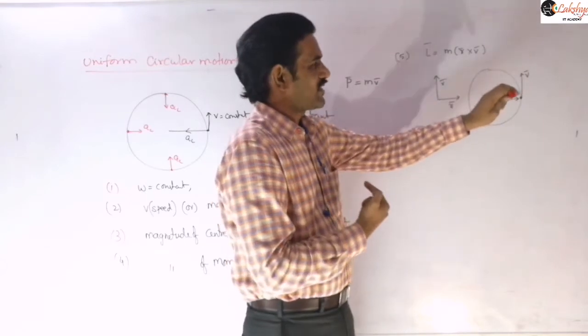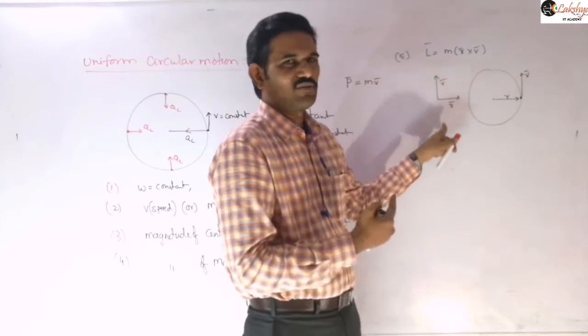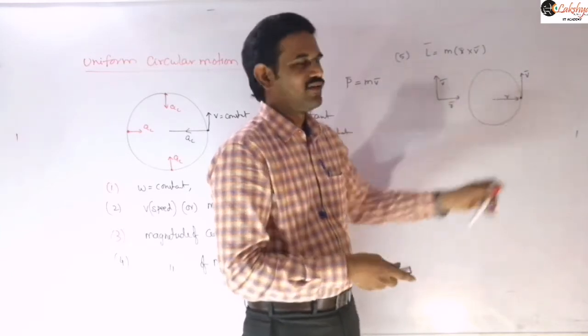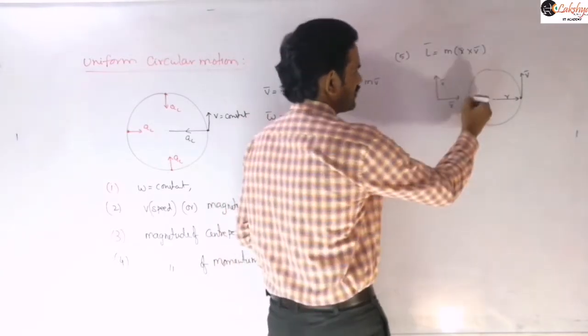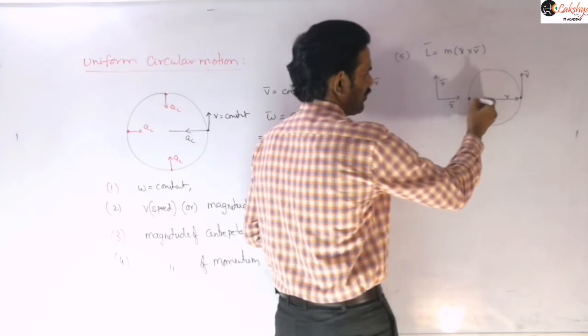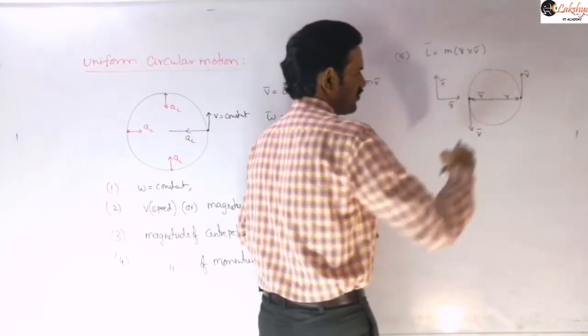So it is along the axis of rotation. Wherever the particle is, we can observe that r bar cross v bar will be out of the plane only. So for this position I explained here. Now, for example, if I consider this opposite position, when the particle is reaching this position, then the r bar direction will be like this and the velocity direction will be like this, in the downward direction.